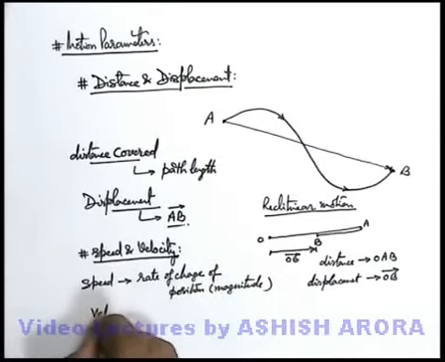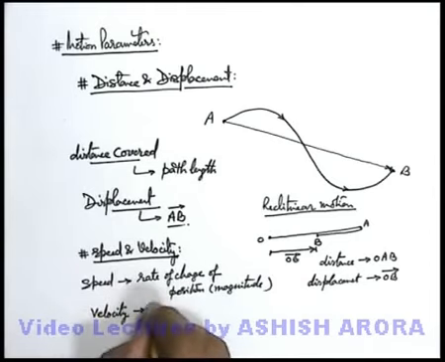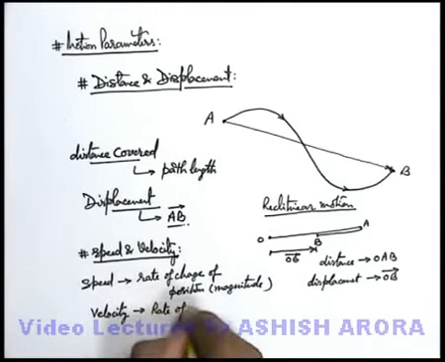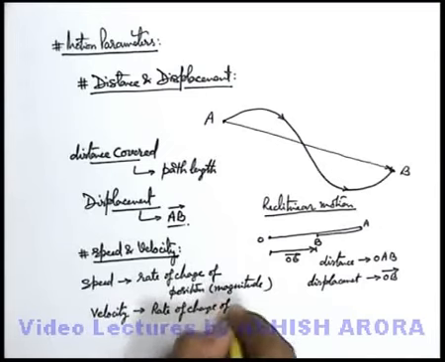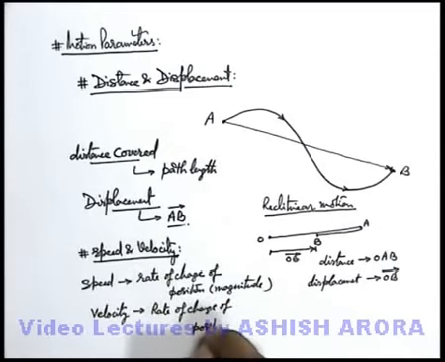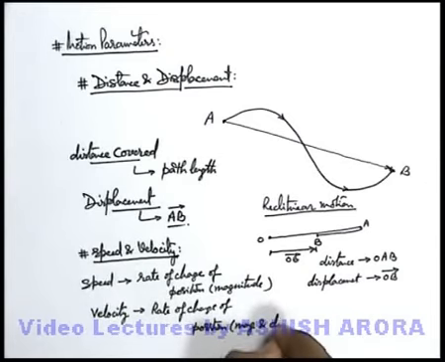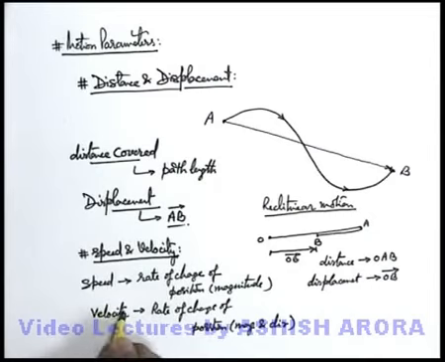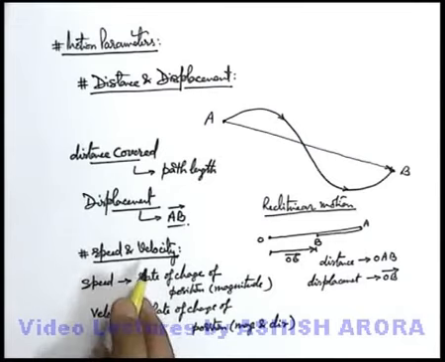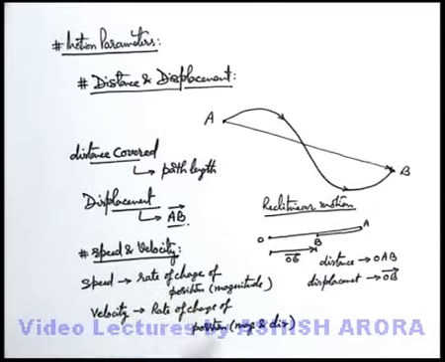But velocity is also the rate of change of position, but in case of velocity, we must mention the magnitude as well as direction. Without direction, the velocity will be incomplete information. It will just be the magnitude of velocity, which can be written as speed. And speed and velocity can be defined in various ways. Let's see that in detail.